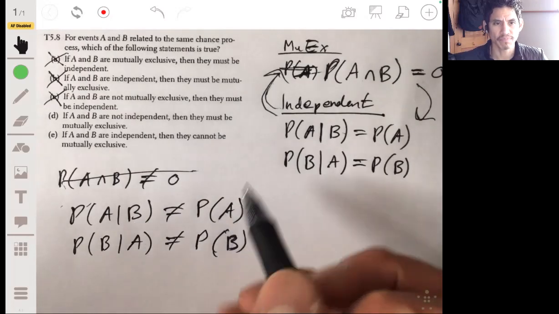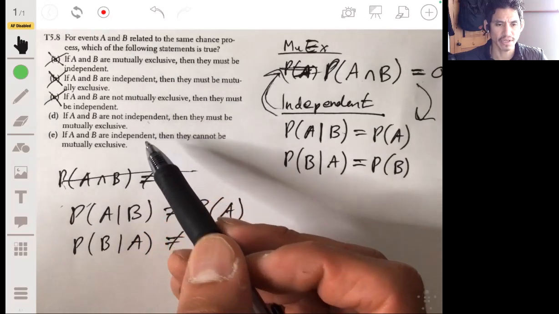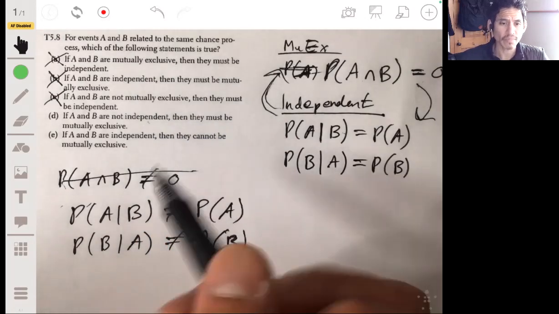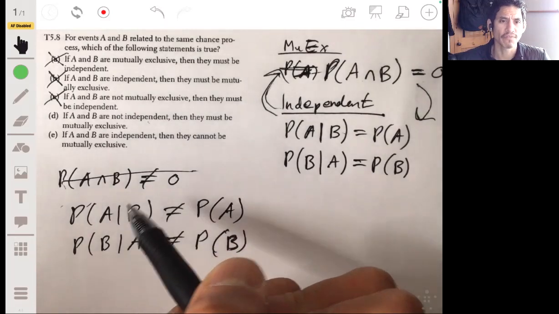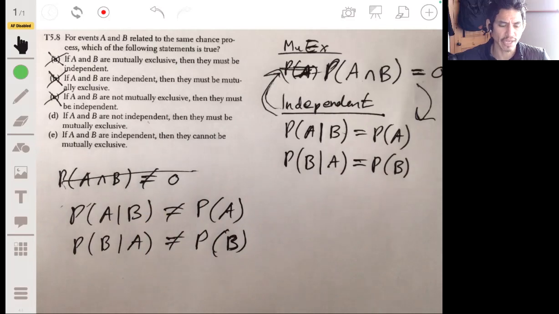It's again just going the other way around. Just because one event affects the other one, that doesn't tell you that they can't occur together. Actually, hold on. I worded that wrong.